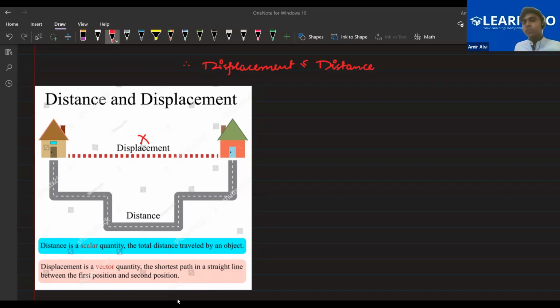Just allow me a second. Okay. So keep one more thing in mind: displacement of a moving body cannot be greater than distance. Displacement cannot be greater than distance at any cost. The maximum that could happen is that displacement can be equal to distance. Clear? Any doubt so far to anybody? Please let me know. No, sir. Farhan, do you have any doubt here?